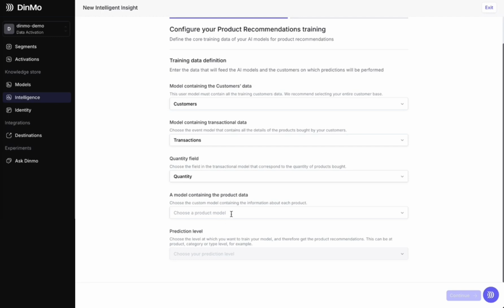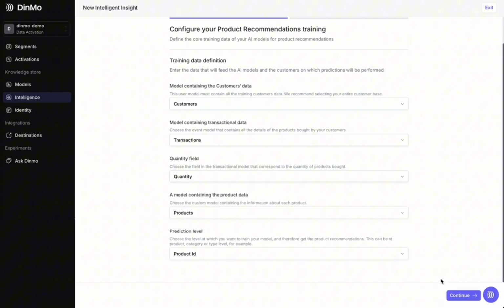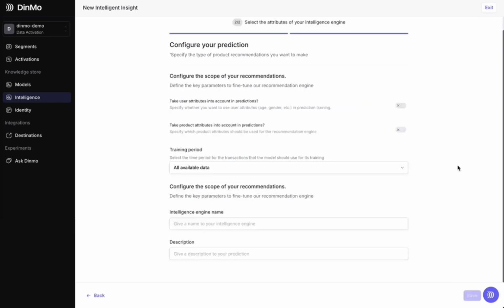Similarly, I need to provide information about the product and specify the level at which I want to train my prediction. The most recommended approach is to start with a low level, like the SKU, and then I can make predictions at scale, category, and so on. So I'm really going to train my model on the SKU of all my products, which SKU an individual has already purchased, and so on. And then, if I want a category-wide recommendation, is it more interested in the pants? Just t-shirts, for example. No problem, I'll do it at the prediction level. So I'm saying I'll do it at the product ID level, which is essentially the SKU.